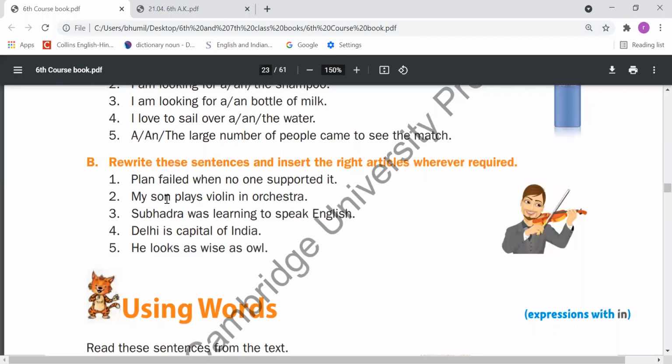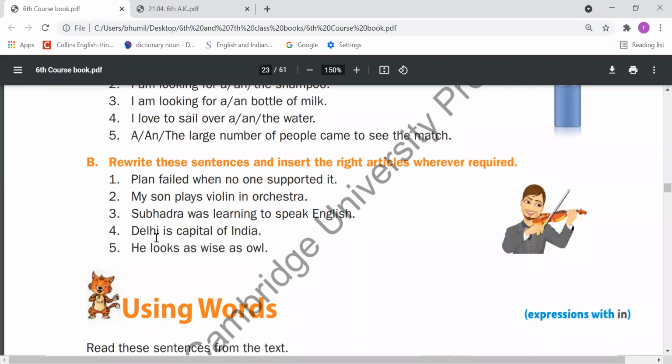Next, "My son plays violin in orchestra." We know that with a musical instrument, we need to fill "the." So "the" will come here after "plays," right? Next, "Subhadra was learning to speak English." Subhadra is a noun here and English is a noun here, but these are proper nouns. With proper nouns, we should not use "a," "an," or "the." So there is no need of any article in this sentence.